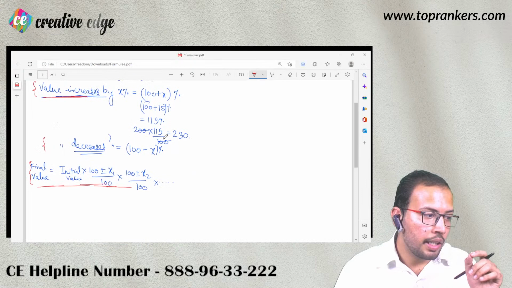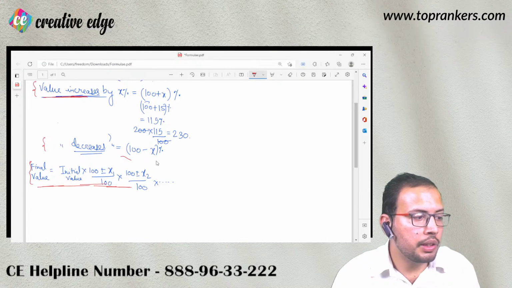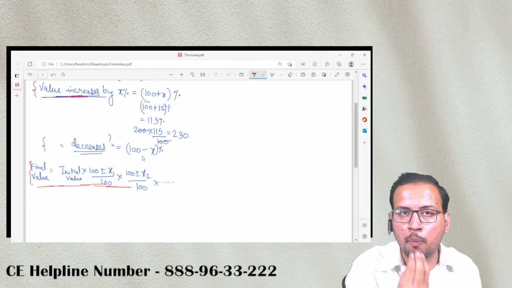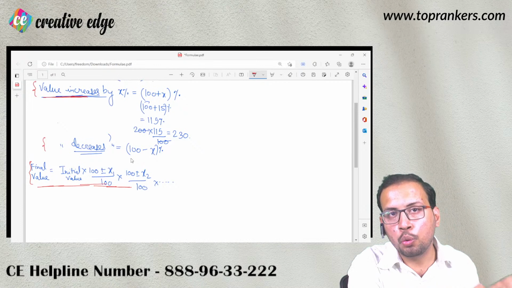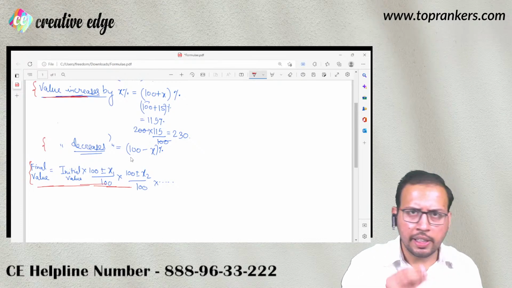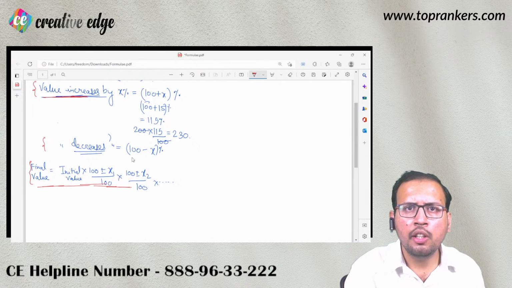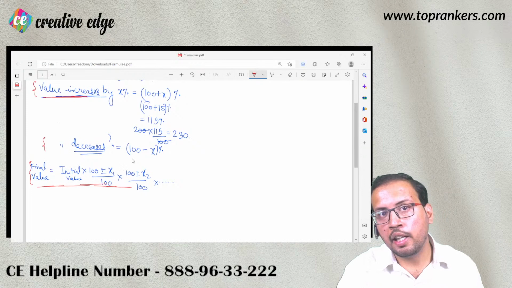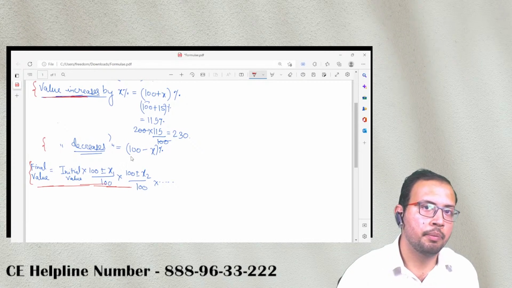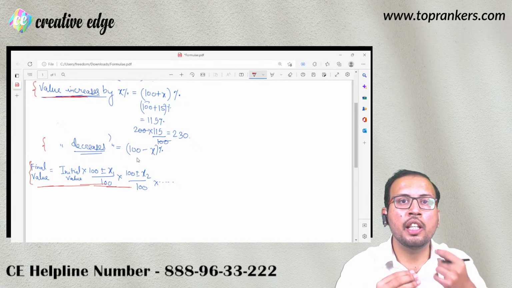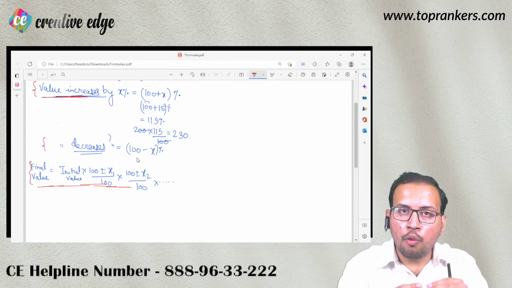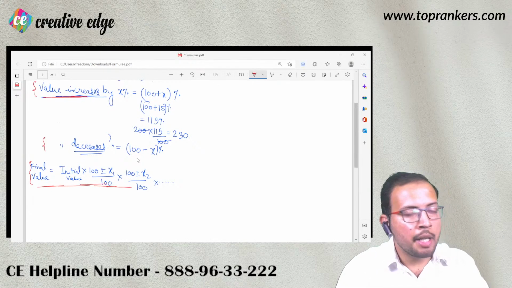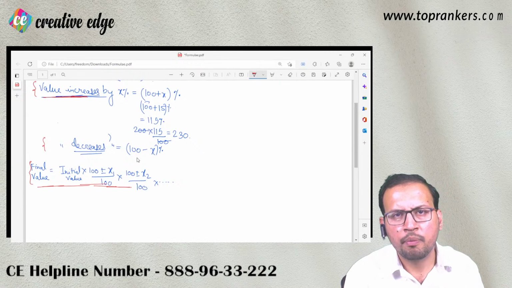Now इनका यूज किस तरह से होता है? For example, if you see any population based question. Let me tell you what kind of population based question can be solved using this formula. Suppose there is a town where the population increases by 10% in the first year and then it increases by 5% in the next year. Then what is the change in the population? That means overall net कितनी percent population increase हुई है, that can be calculated using this formula.